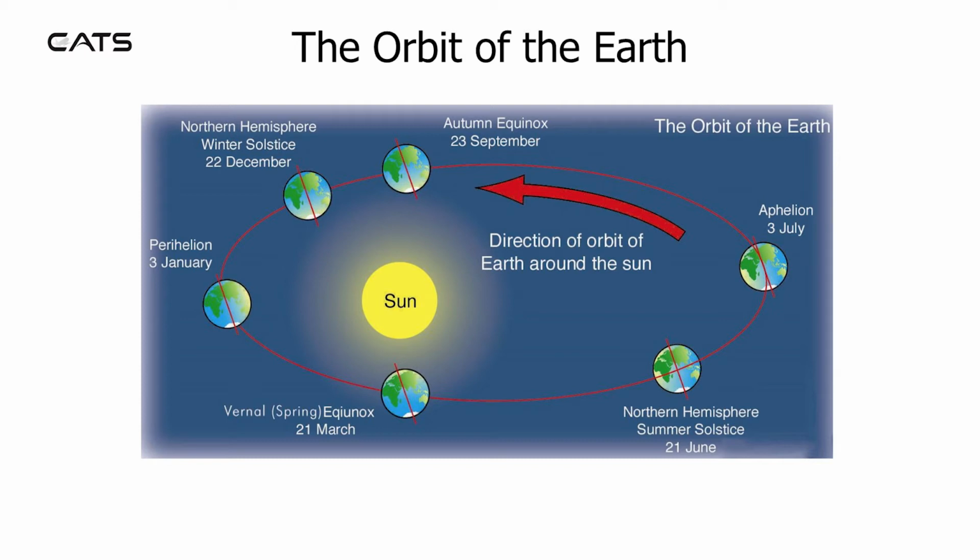On the 3rd of July, the Earth is furthest from the Sun at aphelion. The autumn equinox is on the 23rd of September, and the northern hemisphere winter solstice is on the 22nd of December.